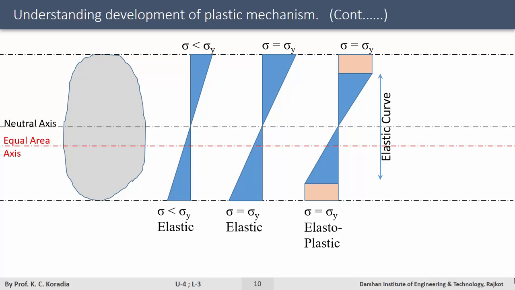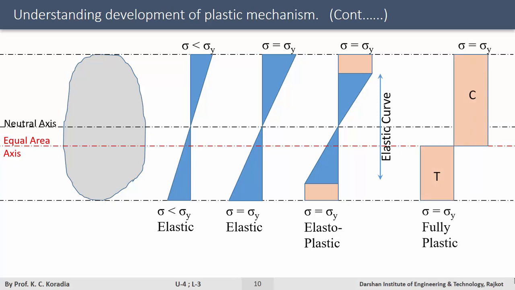On further increase in moment, the stage will come ultimately where the entire section will get plasticized. Here, very interesting things happen. When the entire section gets plasticized, the neutral axis starts shifting and will merge to an equal area line. It is obvious that on bending the beam, top fibers will be in compression and bottom fibers will be in tension. So, when the section is fully plasticized, in order to make equal magnitude of compression and tension, and since the material is isotropic, the neutral axis shifts to merge to the equal area line.